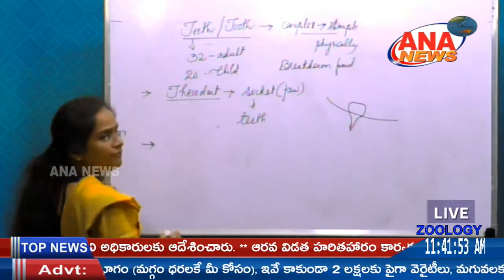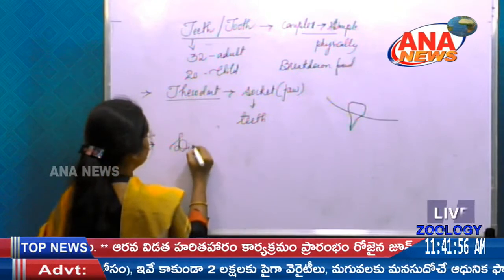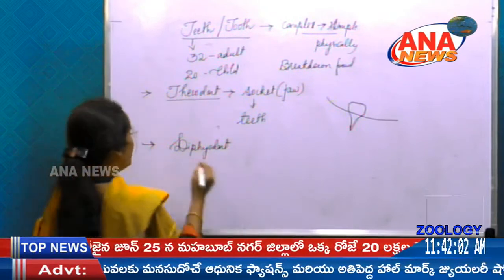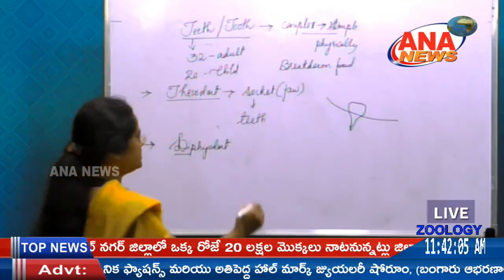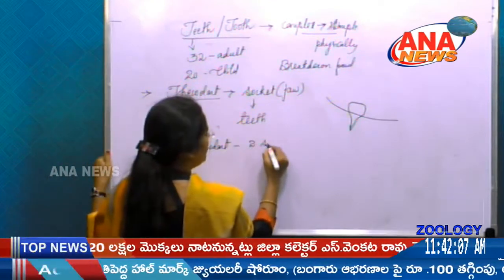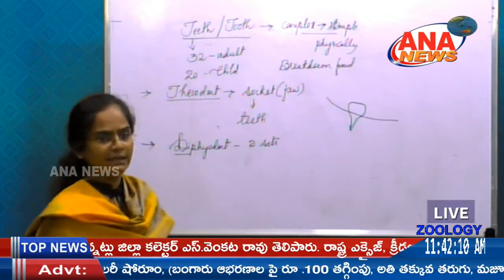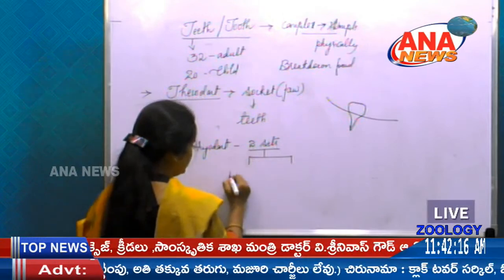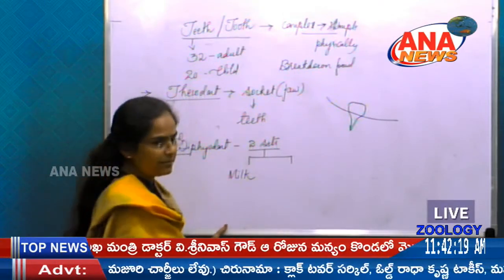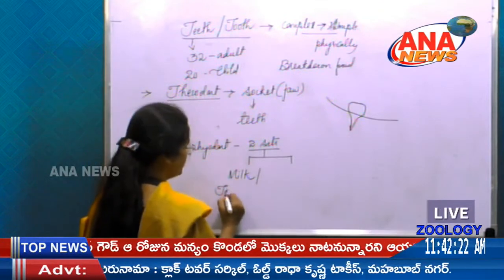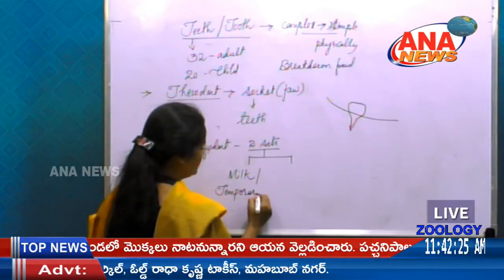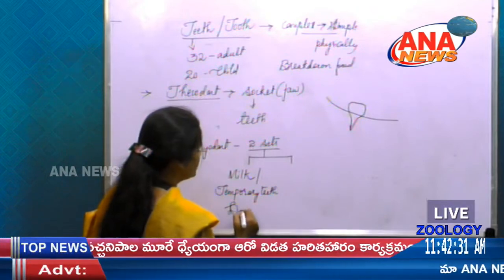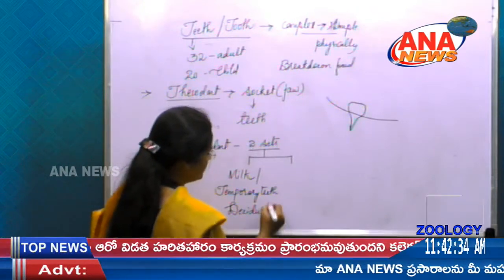Next, one more phenomenon, it is diphyodont. As you are well aware, the term di means two. So there are two sets of teeth in the lifetime of a human being. What are the two sets? One is milk teeth, which we can also call temporary teeth or deciduous teeth.